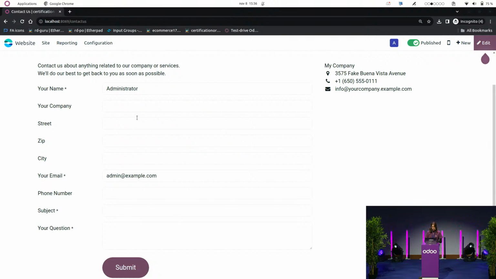So this one is pretty simple. We just added the address and the phone number for your customers to fill in, but you can add as many fields as you wish. So let's imagine I'm a customer. I'm going to fill in my address, blah, blah, blah. It doesn't really matter in my case. My email. Phone number, and I will ask, so I'm a private individual, and I'd like to get my charging station certified. So this is going to be my subject and my question.